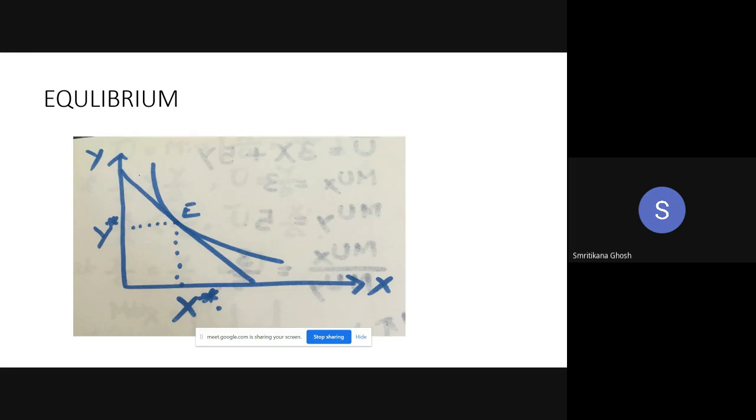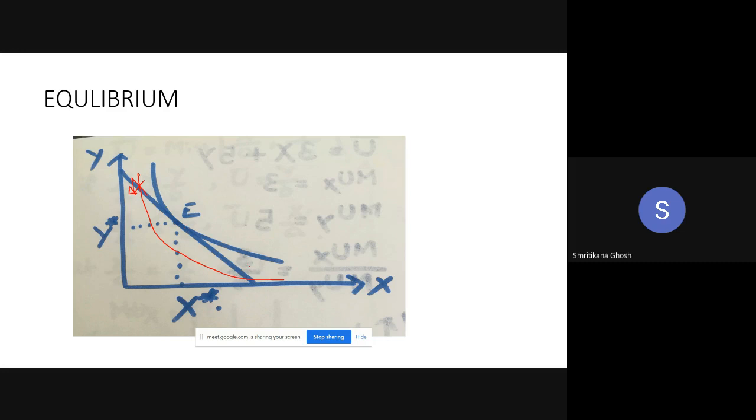Let me draw another indifference curve like this. This indifference curve is intersecting this budget line, say at the point A. So this is your budget line. You can move along the budget line. You can change your consumption combination along the budget line because your budget permits you to do that. From A, if you are moving towards E, then you can go to the higher indifference curve, then why not? That is why A is not the equilibrium point. A is not your ultimate consumption point.